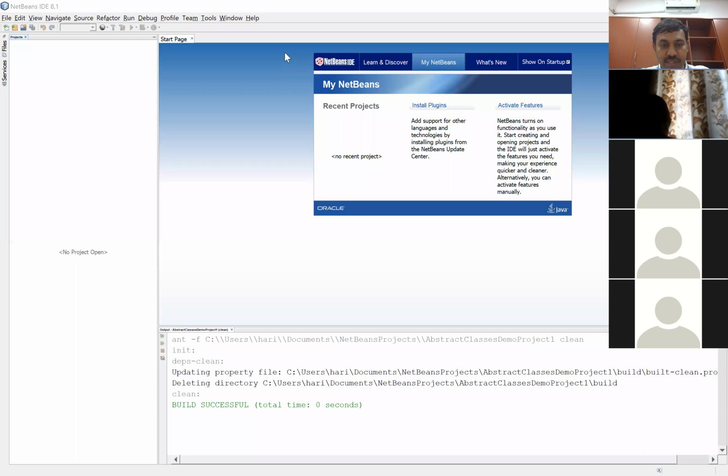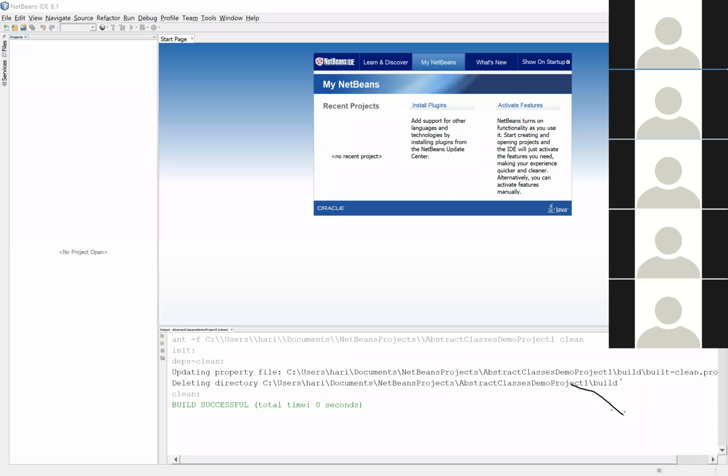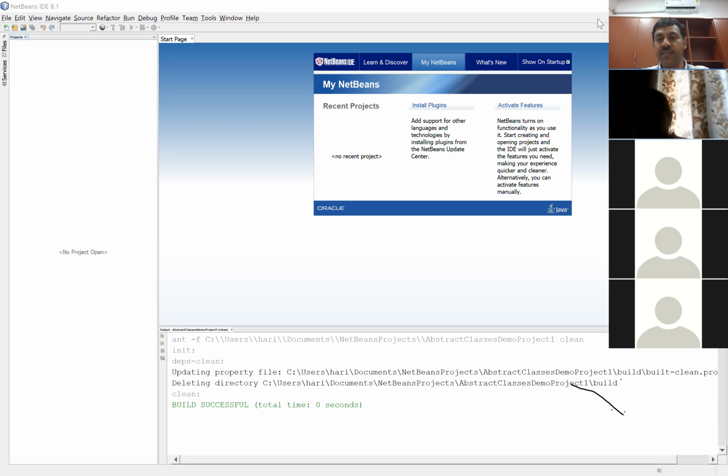So here it is. This is the chat option. So you can send me a chat message if you have any issues in terms of following the content. Right? Now, can you quickly send me a message here in this chat option that you're able to hear me, you're able to see my NetBeans screen? Can I get your chat messages? Can you guys do that for me?